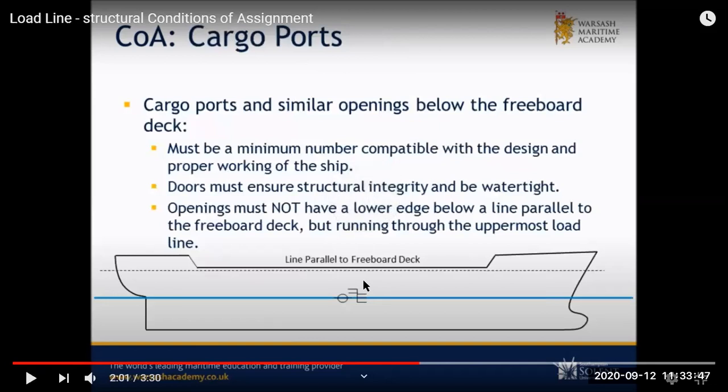Then your cargo ports and similar openings below the freeboard deck. If there is an opening for cargo below the freeboard deck, the first condition is they should be minimum. There is a minimum number of openings given in your load lines, so it should be within that number. Then doors must have proper integrity. They should be watertight if they are below the freeboard deck, and they should not go over this line which is parallel to your freeboard deck.